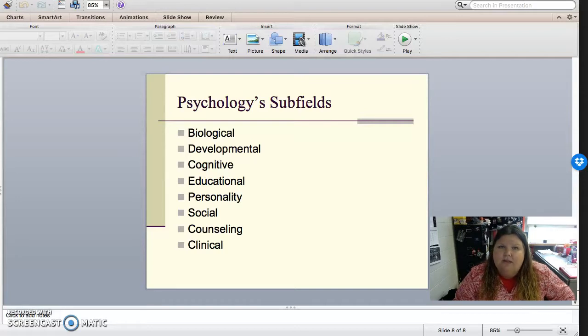Educational psychologists look at how students learn and the most developmentally appropriate ideas for education. They work in school settings to make sure that learning is appropriate for all age levels. Personality psychologists look at personality traits, personality behaviors, different theories of personality, and how those influence people's behaviors. Then we have social, and social psychologists look at how people interact in environments.